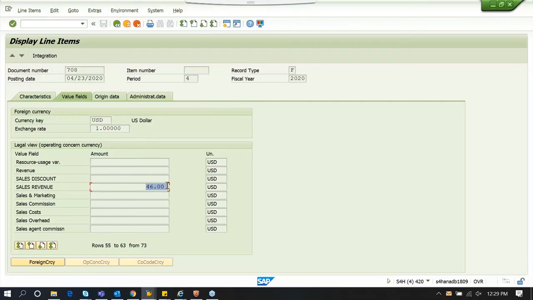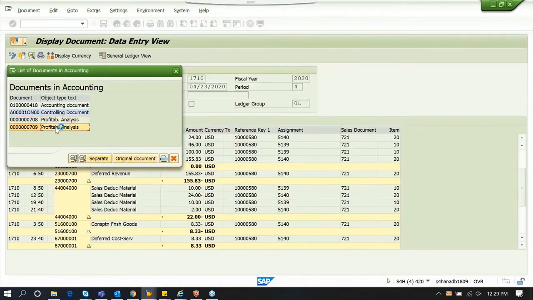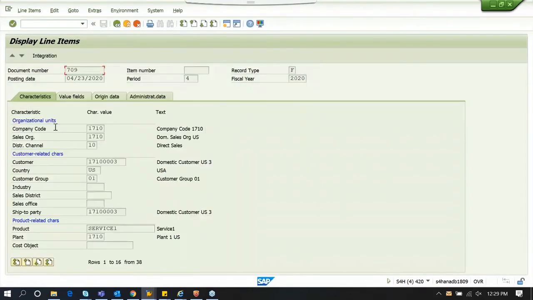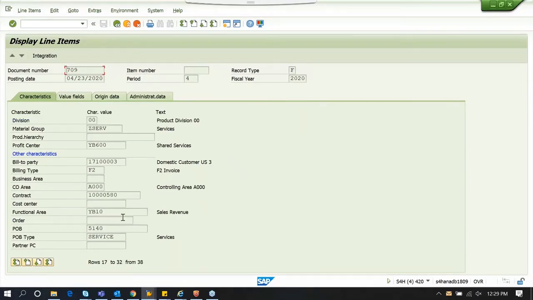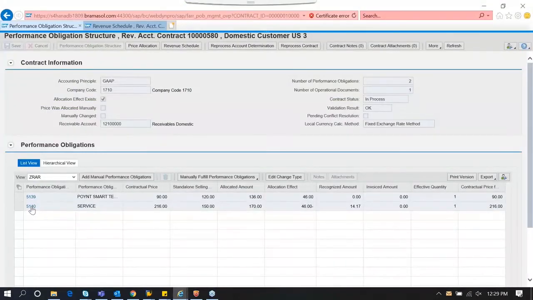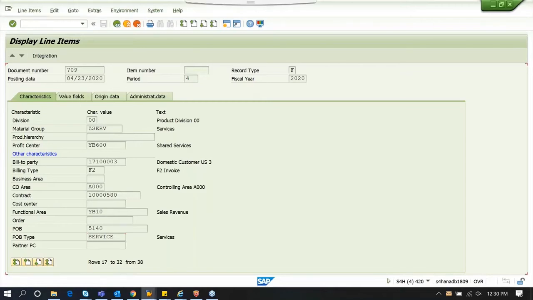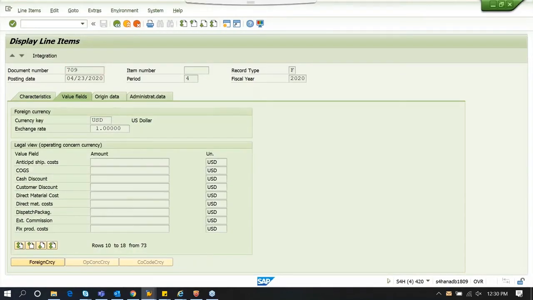So this is a 46. This is the RAR allocation effect. You can similarly go to the other POB, other profitability analysis document, and see the second POB is updated here. POB number 5140 and service. So we may cross check that with here. So this is the POB. And similarly, the amount has been updated here.